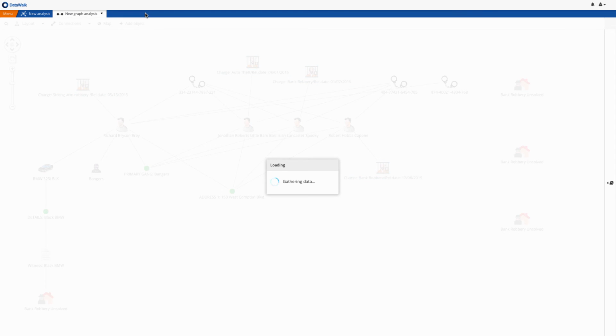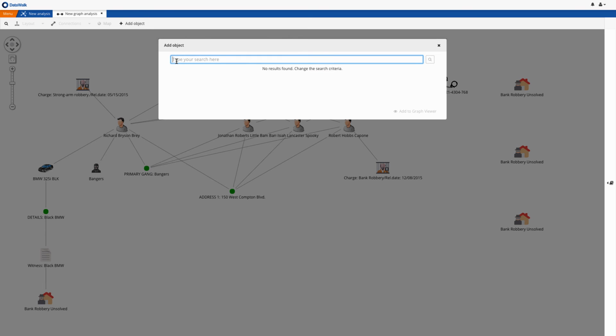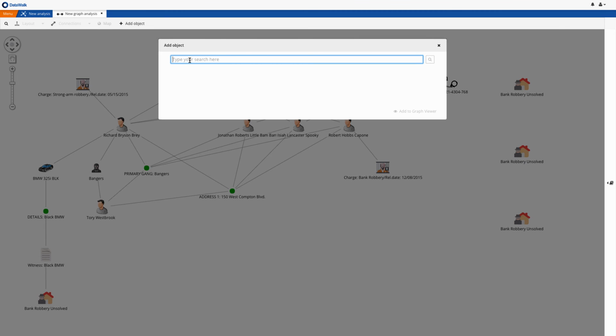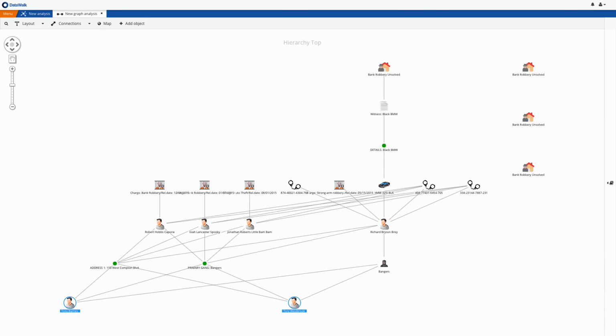We set up a pole cam to see who is coming and going from the location, and we identify 2 more people, Tori Westbrook and Tony Barnes. And we see that they are also members of the Bangers. We put a tracker on Bray's vehicle, which is being driven by Tori.